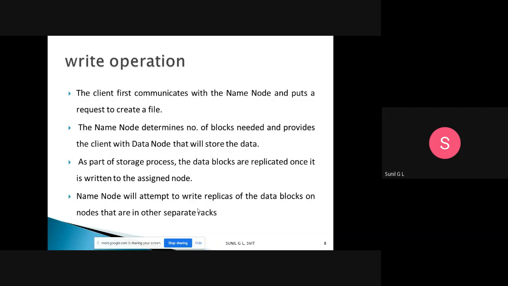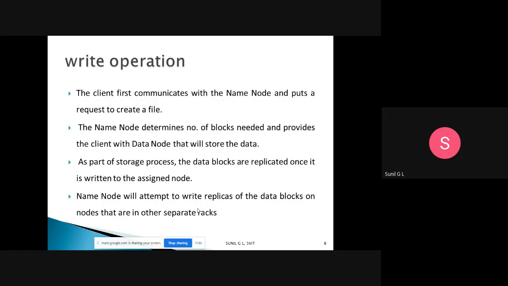Then the name node will attempt to write replicas of data blocks on nodes that are in separate racks. So in a separate rack, one more data node is there, and in that data node the blocks will be written. What happens if, within the same rack, the whole rack fails? Then the duplicate also fails.